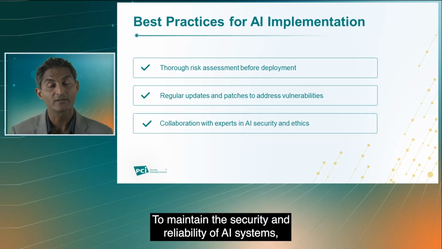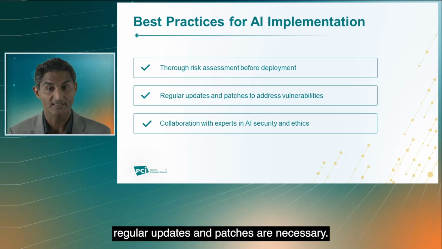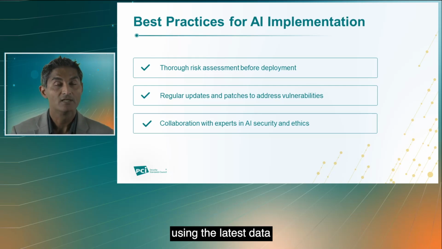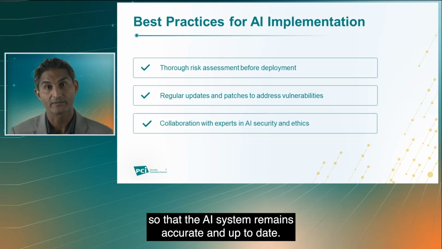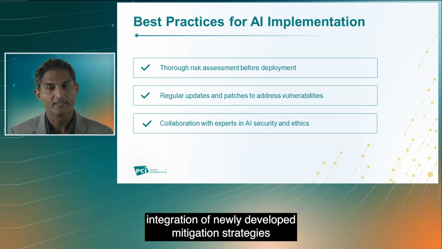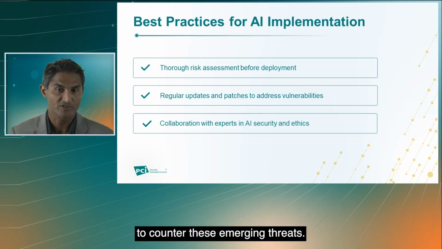To maintain the security and reliability of AI systems, regular updates and patches are necessary. Regular updates should include model retraining using the latest data so that the AI system remains accurate and up to date. Regular updates should also include integration of newly developed mitigation strategies to counter these emerging threats.